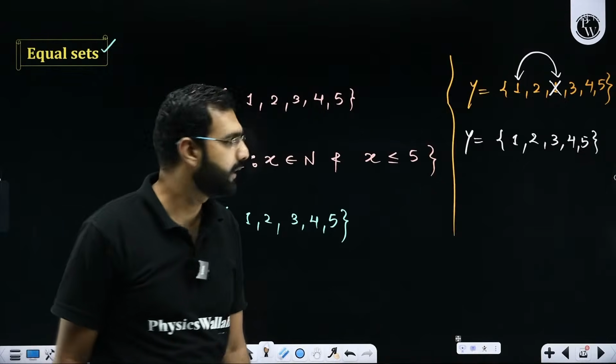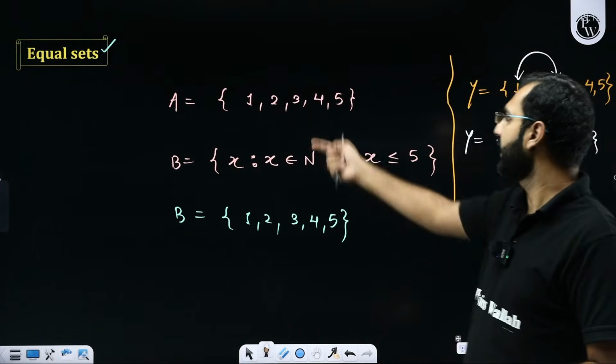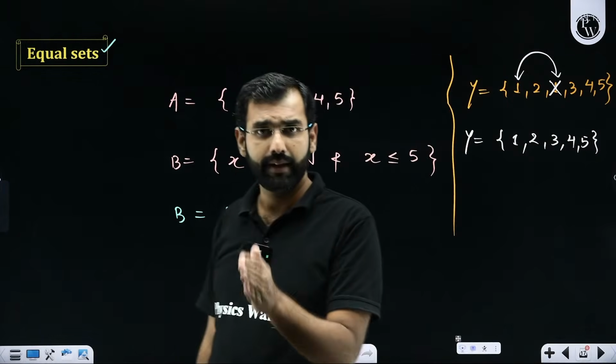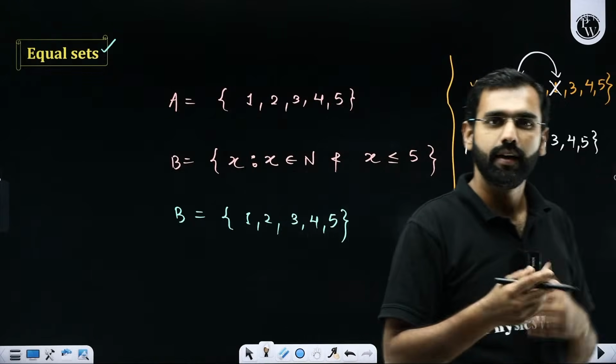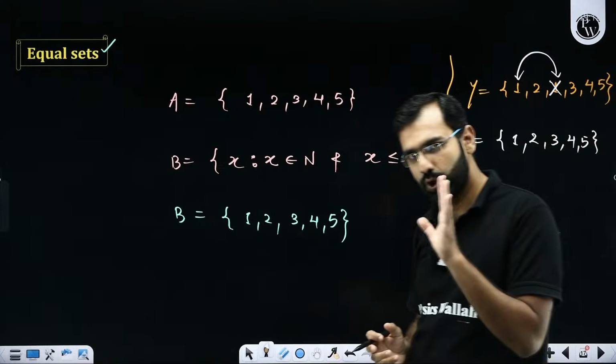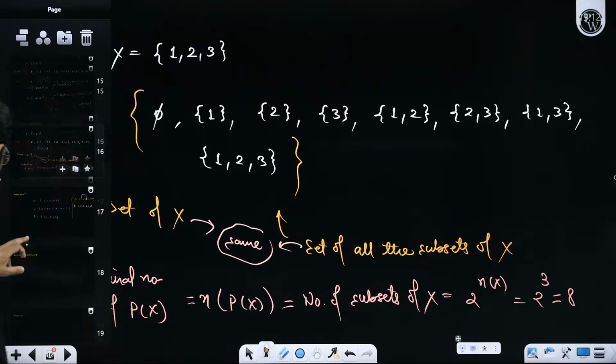And again, I would see that this set Y has also the same number of elements and the elements are identical with A and B. So set A, set B and set Y are equal sets. Did you all get it? Comfortably, all the participants? Shall I move ahead from here if you have understood this concept?